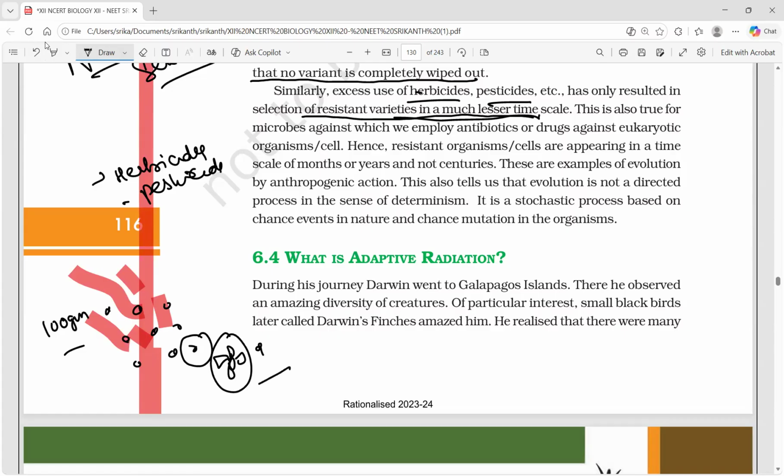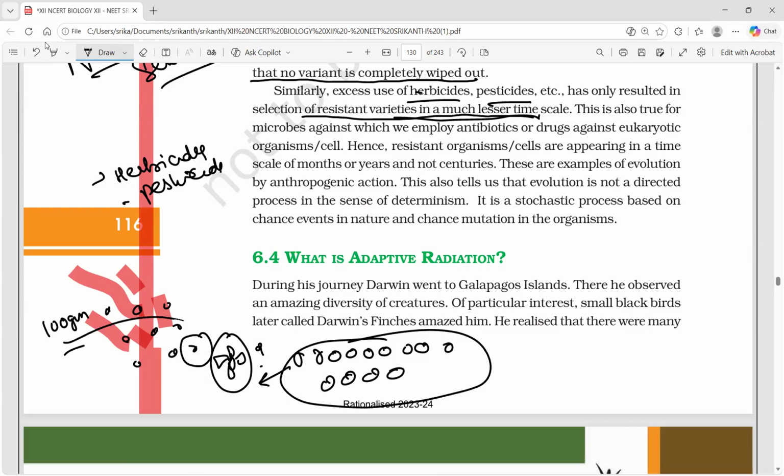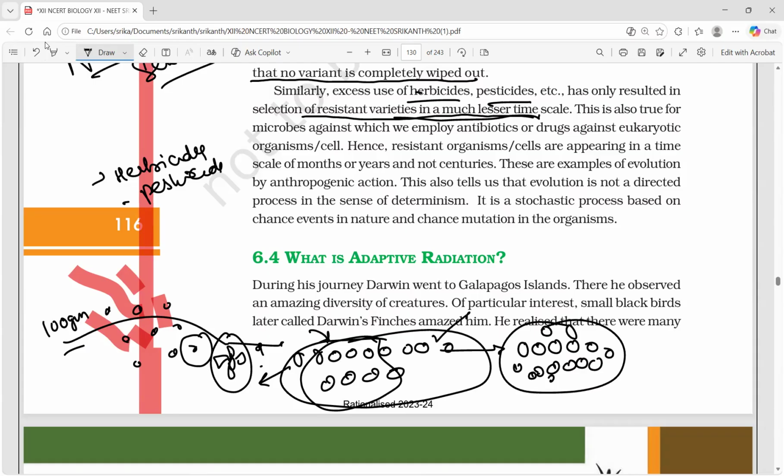Those that survived means nature selected them. They have an adaptation for survival. So over a period of time, only they grow in number. And if you spray the same 100 grams, they don't die because they are resistant varieties. You have to spray 200 grams. Most of them died. Some survived. That means they multiply. Reproductive fitness is the fitness according to Darwin. Remember, they survived and reproduced. Survival means they can produce individuals. So now a new variety has developed, and a high concentration of 200 grams of DDT also can be tolerated.